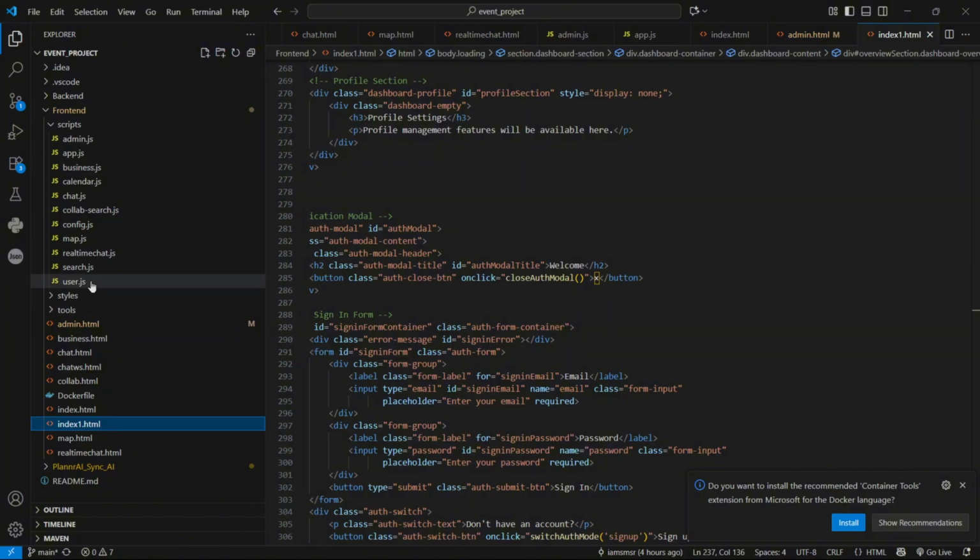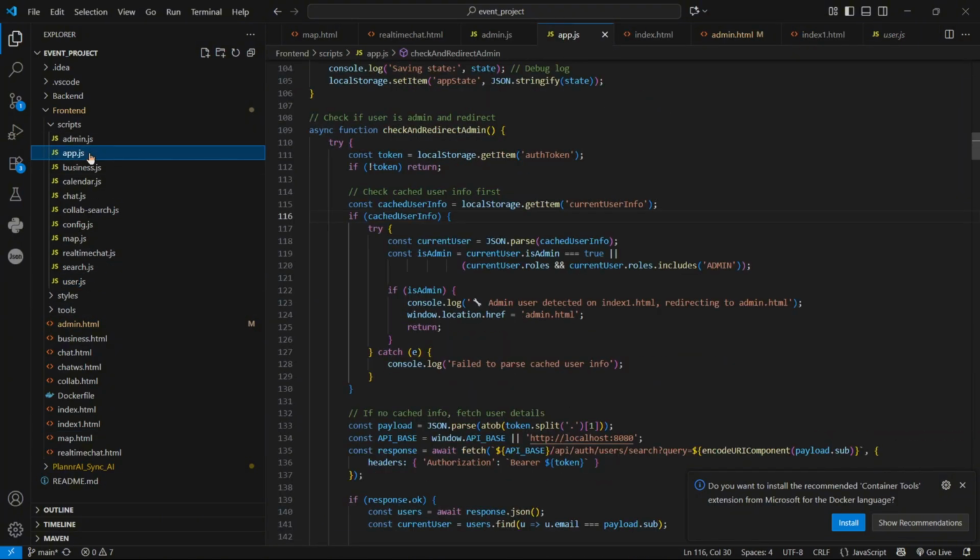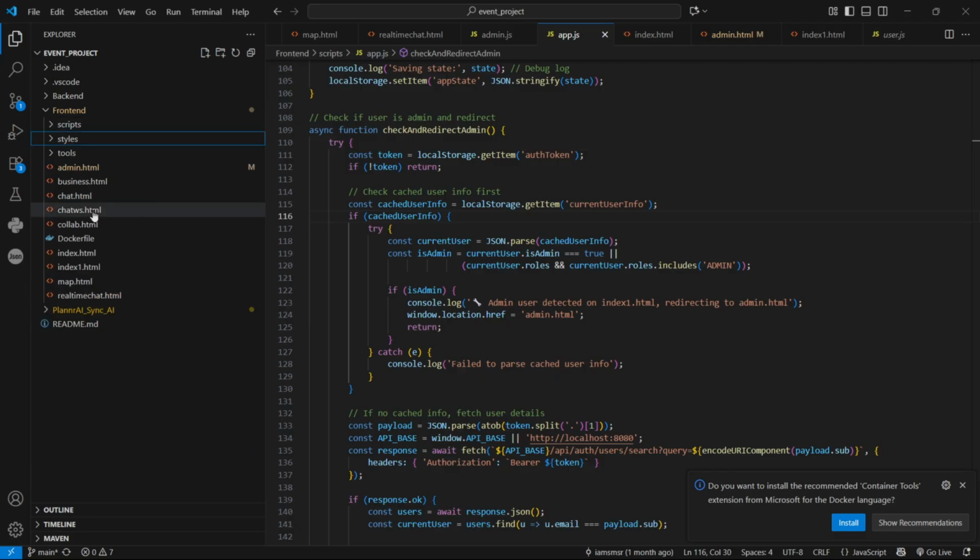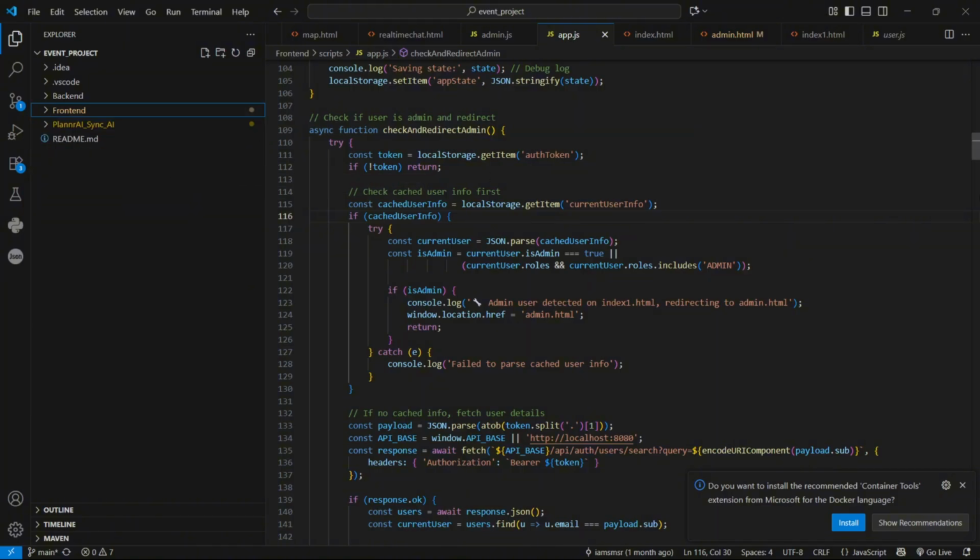Also, user.js and app.js, these two scripts can be made more modular or separated from the current settings. That's the script. Then in styles we have the CSS, and in tools we don't use that. That's pretty much everything in the front end.